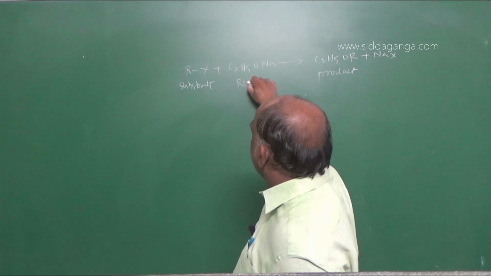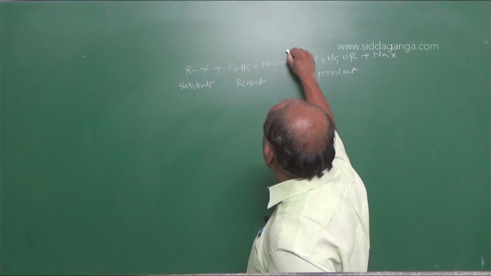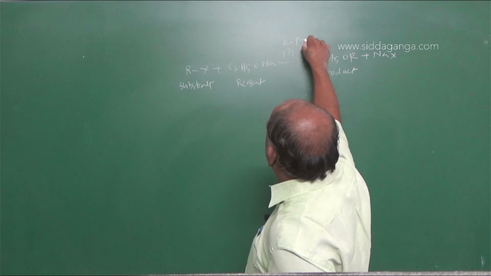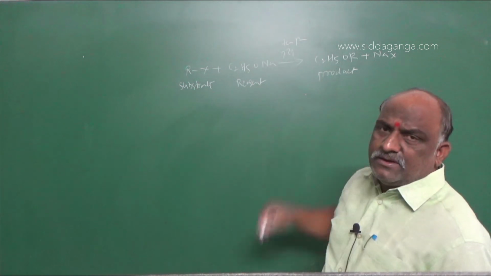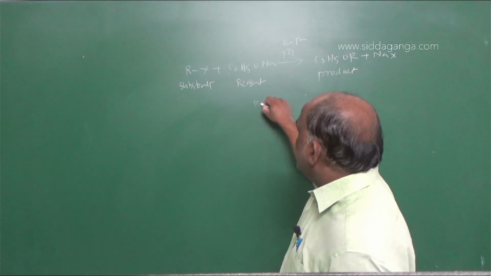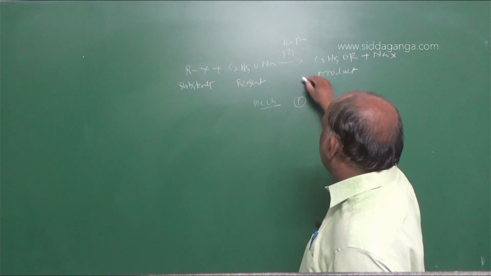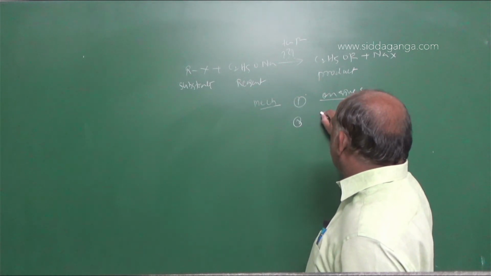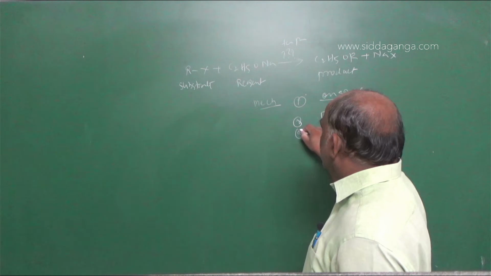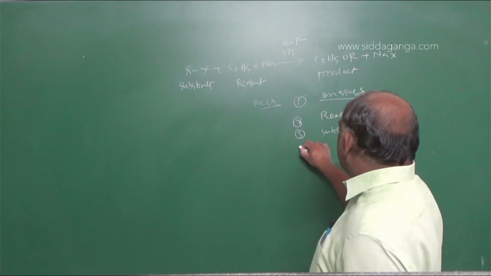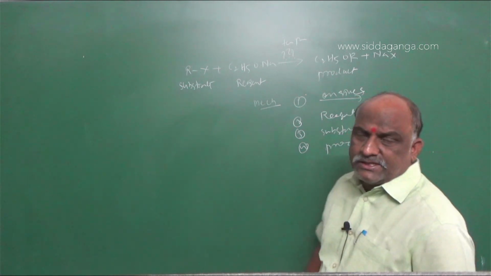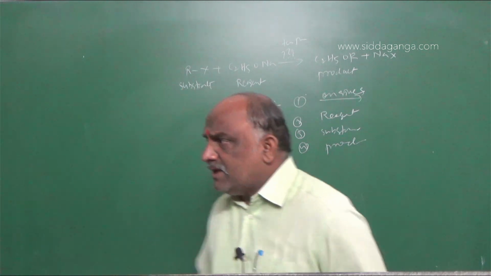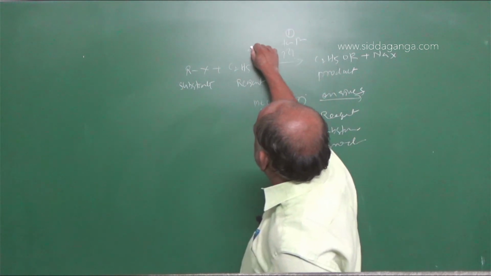So this is the product, and RX is the substrate. This is the reagent. Suppose temperature or pressure is given, the reaction also takes place in the presence of these. So the mechanism of the reaction followed: number one is the reagent, number two is the substrate, number three is the conditions, and number four, finally, is the product. Any type of organic reaction you take, the reaction mechanism follows this sequence order.